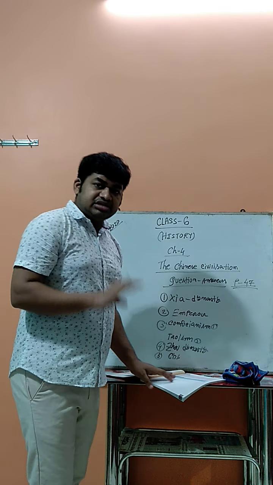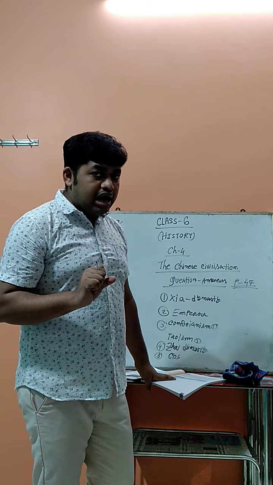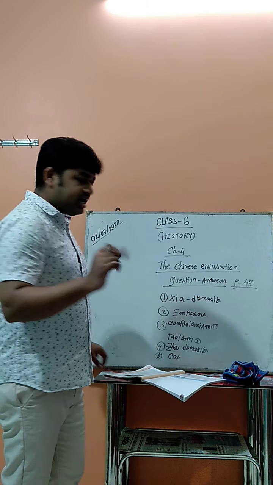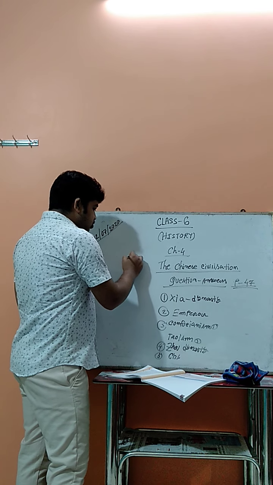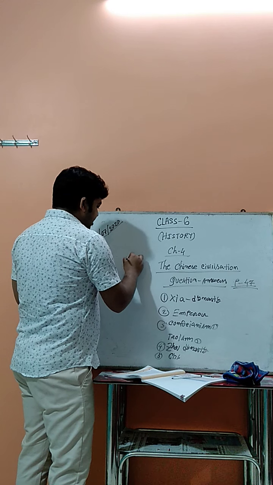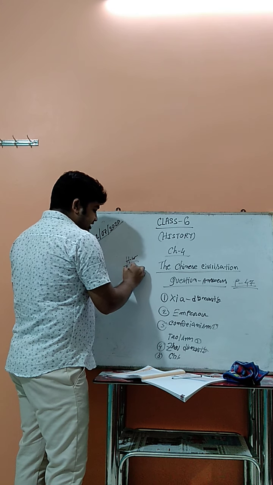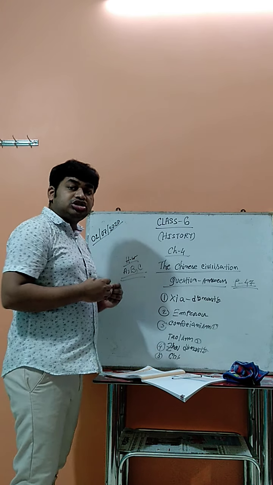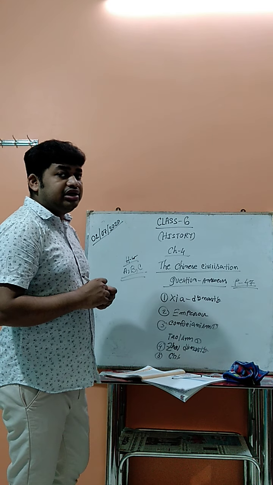So I hope you have understood it. So what is your work now? All the numbers A, B and C, you have to write down in your copy. So what is your homework? Just mark it, your homework is numbers A, B and C. That will be question with answer. Don't forget it. Question with answer you have to write in your copy.